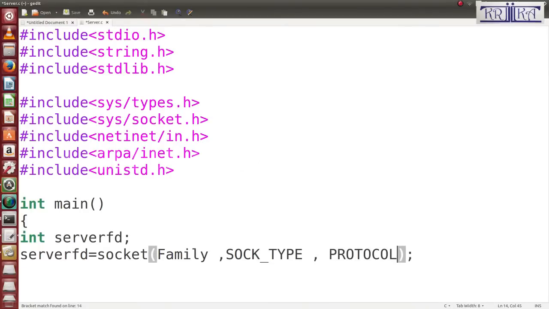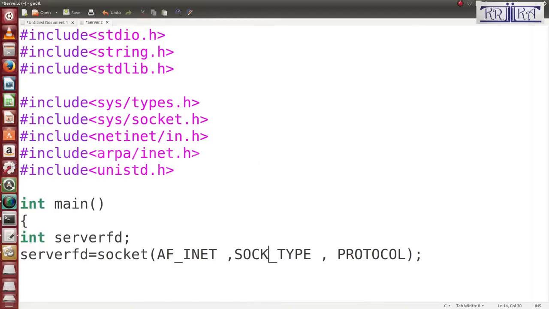In the family, you write whether you are using the IPv4 family or IPv6. If you are using IPv4, you write AF_INET, address family of internet. You do not write the 4, only AF_INET means you are using internet version 4. That means your Ethernet port is internet version 4.